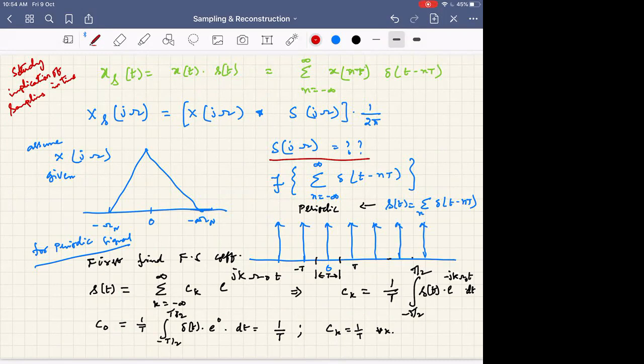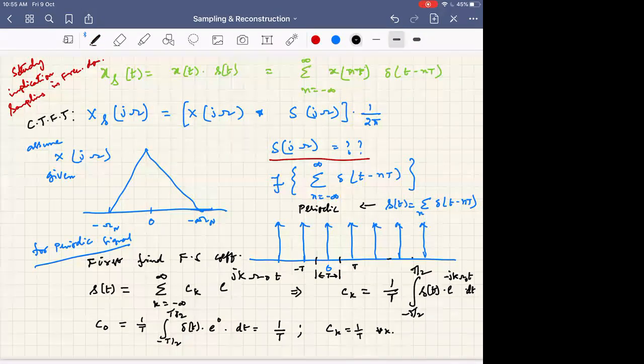Sampling anyway is done in the time domain, so we study its implication in the frequency domain. To make that study, we find out Fourier transforms. What Fourier transforms did we find? These are all continuous time Fourier transforms.